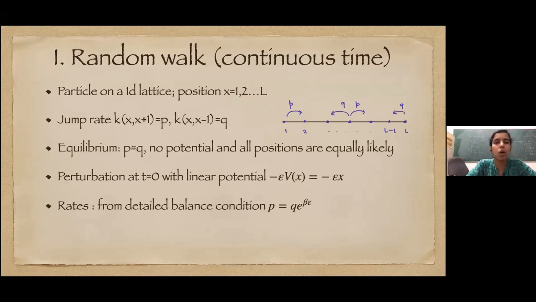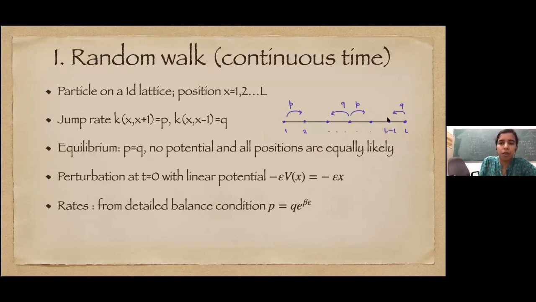So let's first talk about random walk. It's a continuous time random walk. We have a lattice of size from 1 to L. The boundaries are open, and there is one particle moving on this lattice. It can jump towards its right neighbor with some rate p, which means that during some small time dt the probability of jump is p dt, and it can jump with some rate q to the left. At the boundaries, of course, at the left boundary it can only jump to the right, and at the right boundary it can only jump to the left.